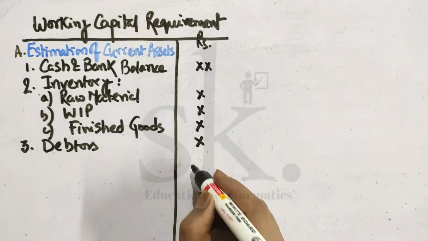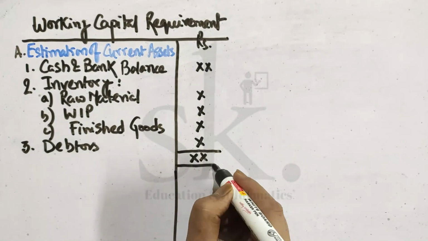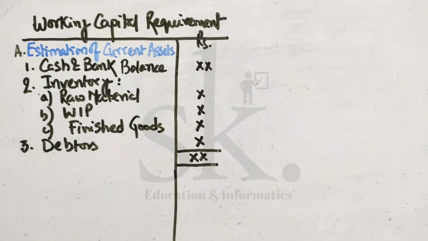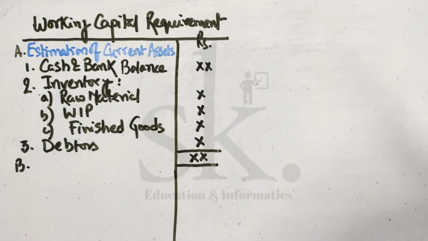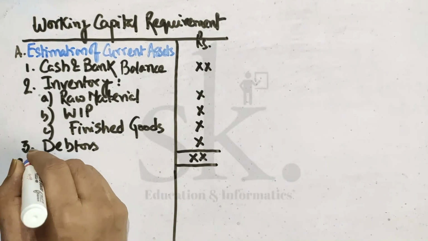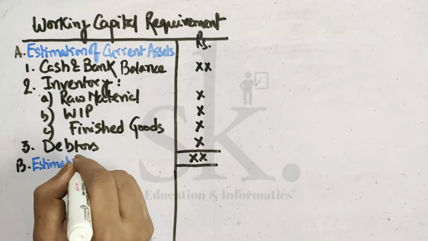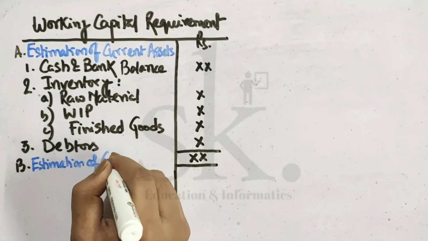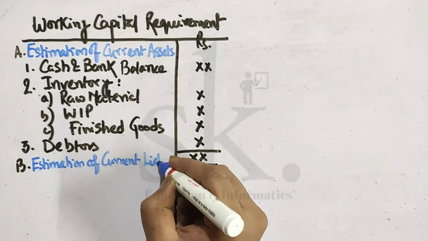So these are 3. If I add up all this, what am I going to get? I'm going to get the total of current assets. So this is the total of current assets, or total of A, which is estimation of current assets. Next comes B, which is estimation of current liability.